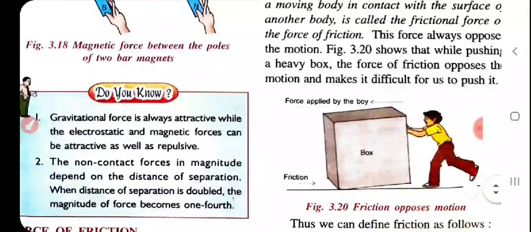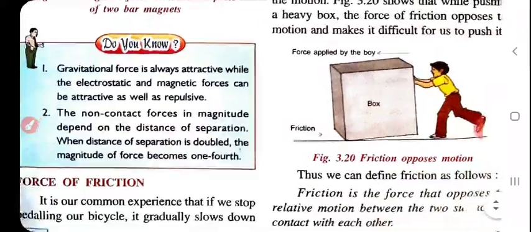Do you know the gravitational force is always attractive, while the electrostatic and magnetic forces can attract as well as repel. The magnitude of a non-contact force depends on the distance of separation. When the distance of separation is doubled, the magnitude of the force becomes 1/4.